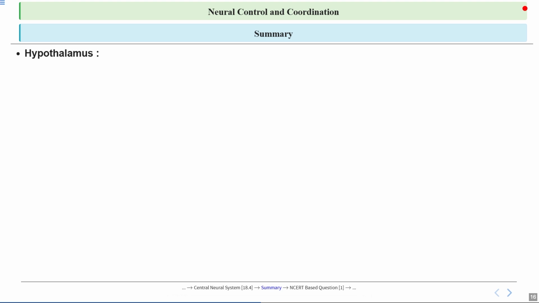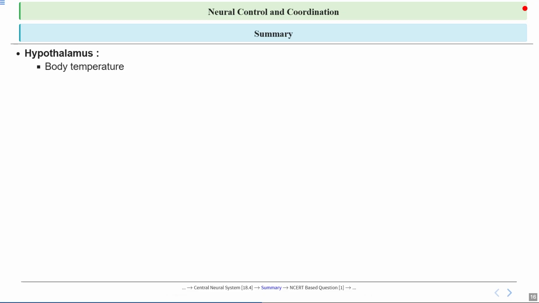Then we also discovered the hypothalamus and its important parts. So we know how our brain controls and coordinates different functions in the body. We also focused on three important parts, that is the hypothalamus, hippocampus, and amygdala. Each of these acts like a control center for specific tasks, much like different departments in a company.